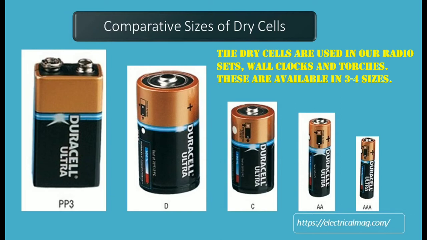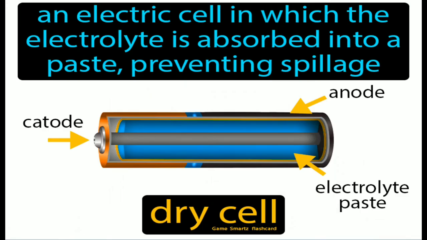Now, as I told you, that dry cell is quite portable. We can use it anywhere. We can carry it anywhere. Why? Because it is a dry cell. उसके अंदर का जो भी केमिकल है वो बाहर स्पिल नहीं होता है, and there is a paste which is inside it, filled inside it, and which helps in producing energy or electricity.